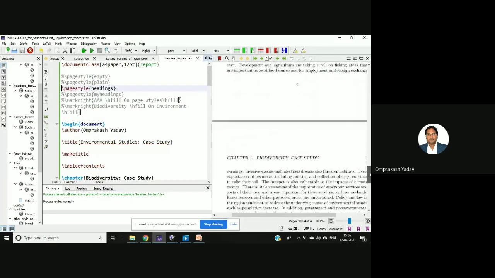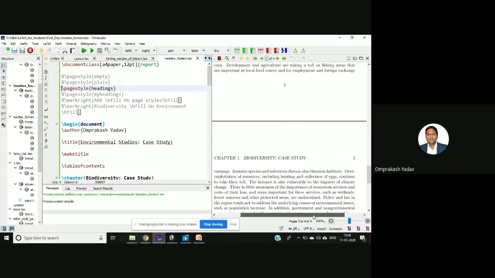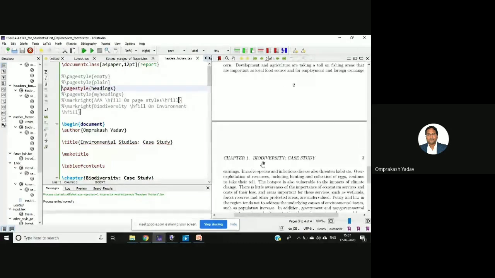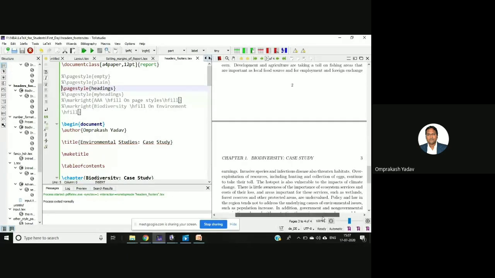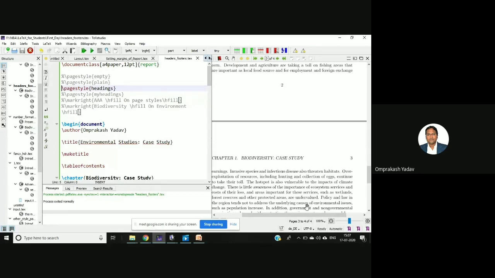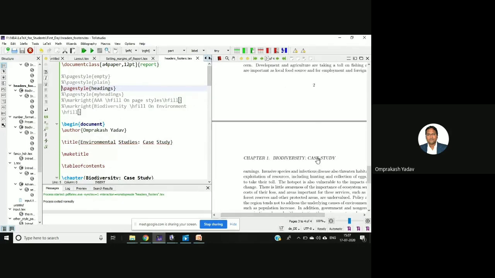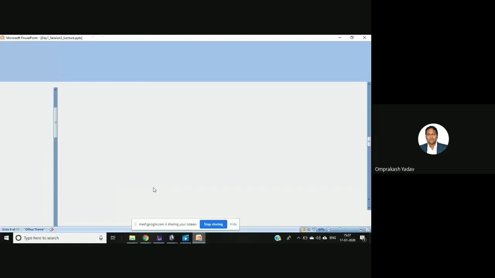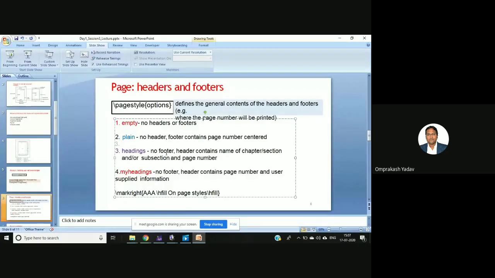If you see here, from the third page onwards, where the chapter number and chapter name are not there, the heading is displayed, right? And beside that, there is a page number also. Page number is there, and the heading is mentioned. So the heading style will give you no footer, but the header contains the name of the chapter or section, right?